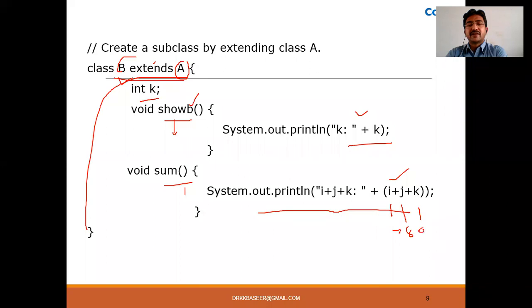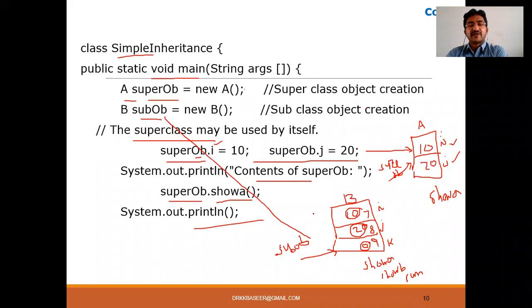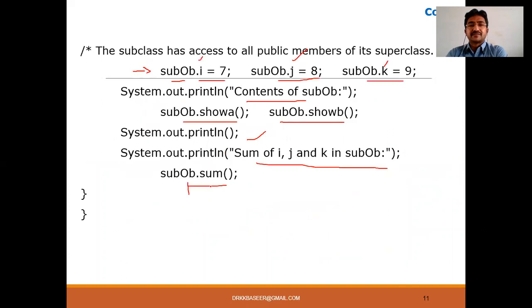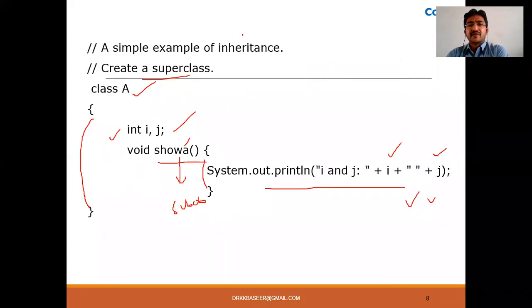So what is the output? It becomes 24. Okay. So that's the output, it will be displayed over here. So that's how the inheritance concept can be done over here. Okay. Now let me see the output of this program.